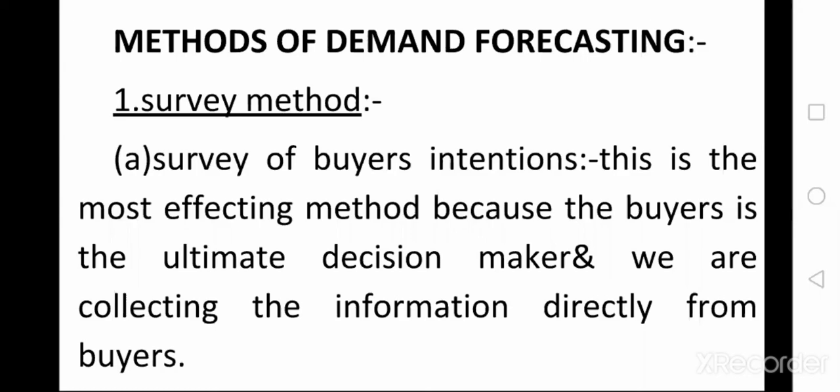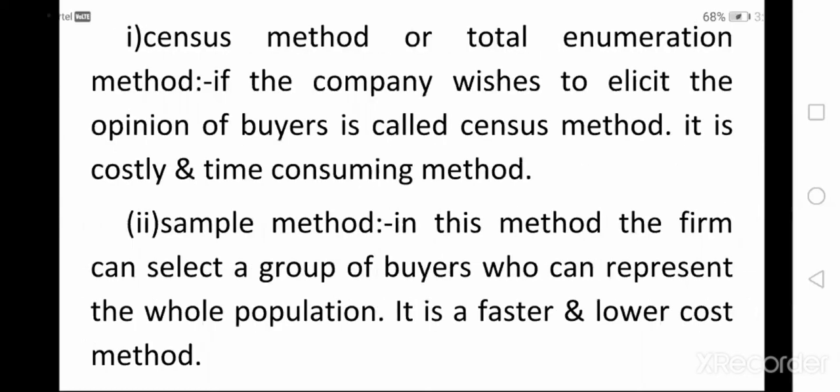This survey of buyer's intention is further divided into two types of methods: the first one is the census method and the second one is the sample method. Census method is the total enumeration method. It means if the company wishes to elicit the opinion of all buyers, it is called the census method. It is a very costly and time consuming method.